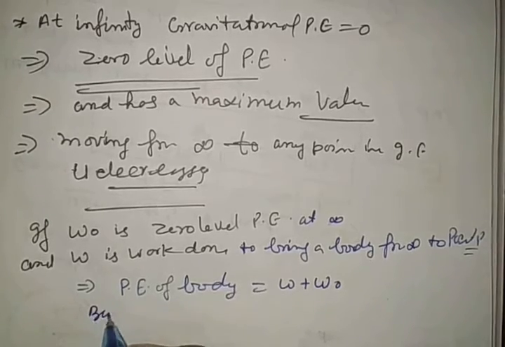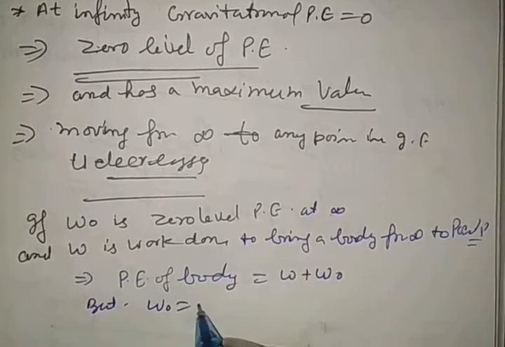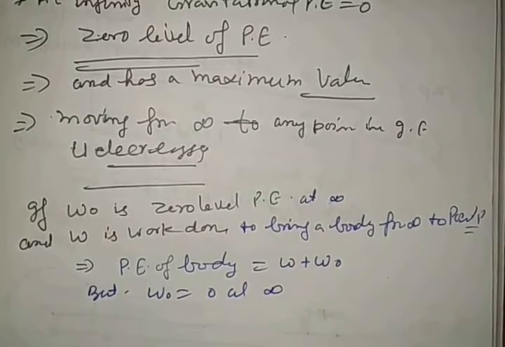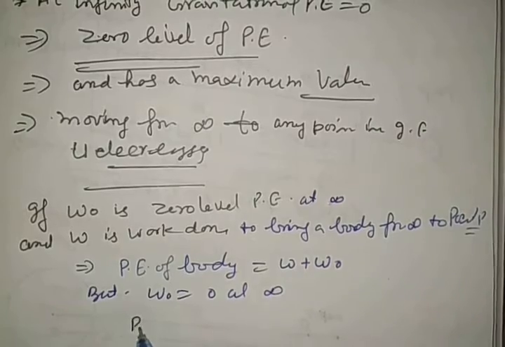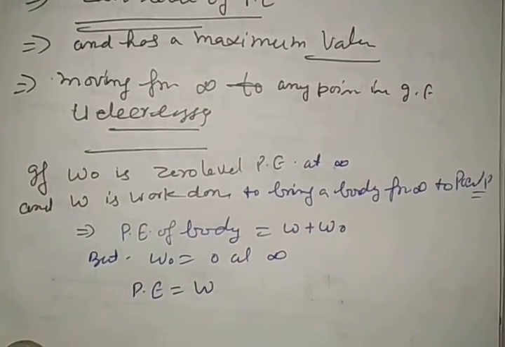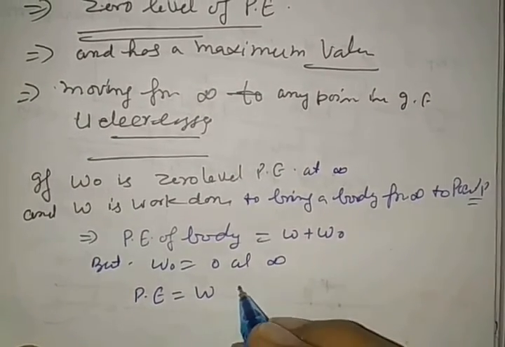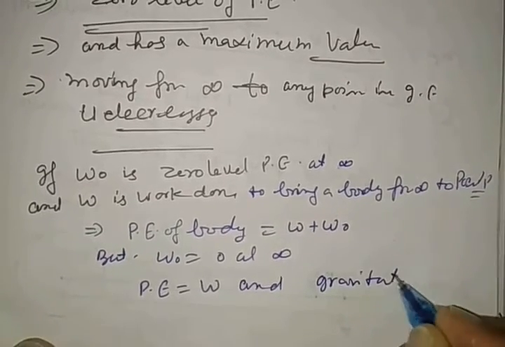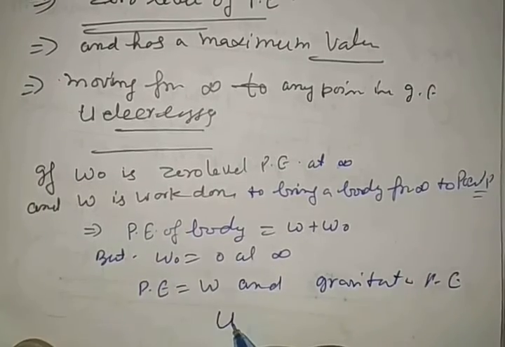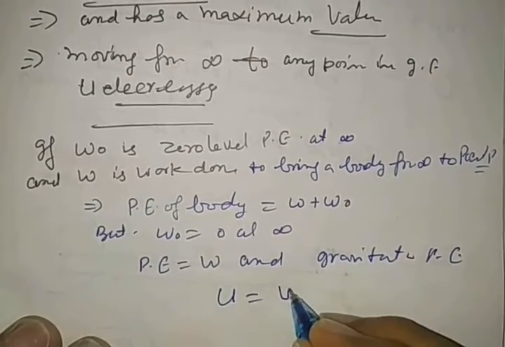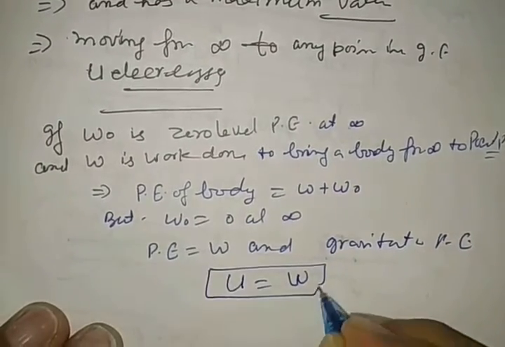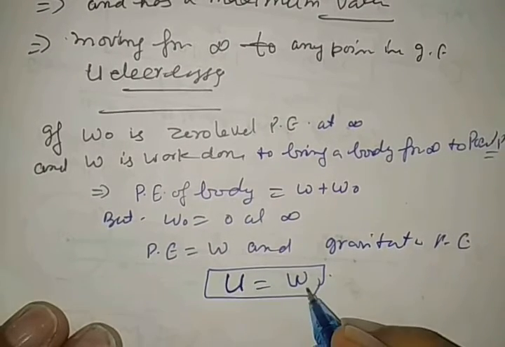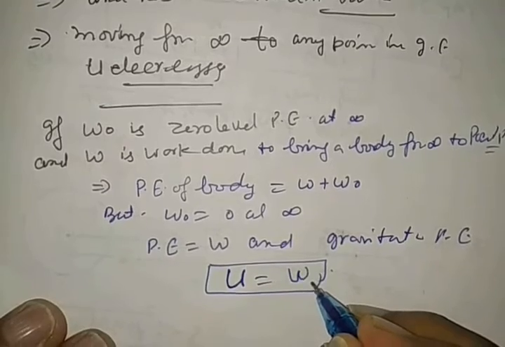But we know that we define W0 as 0 at infinity. Then the potential energy of a body is equal to W, the amount of work done. Gravitational potential energy is denoted by U. It is equal to W, the amount of work done.